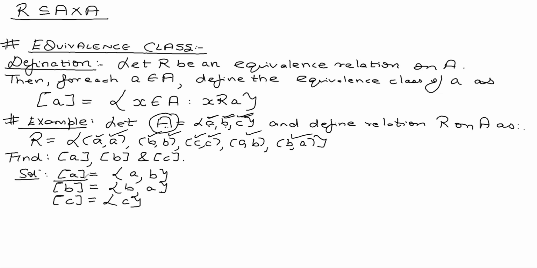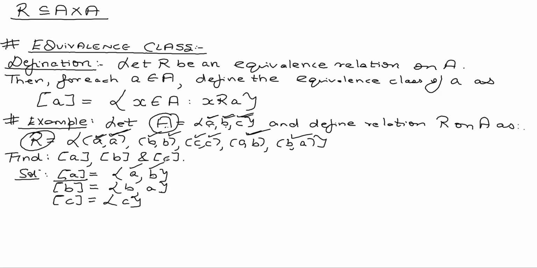What all elements are related to A in the relation? A is related to itself and A is related to B. So equivalence class of A will be A comma B. Similarly, we find the equivalence class of B and C respectively.